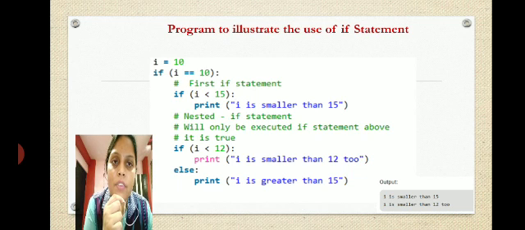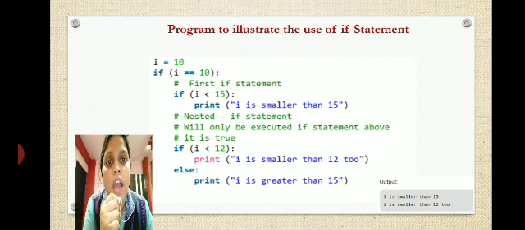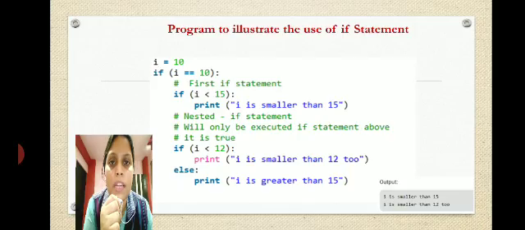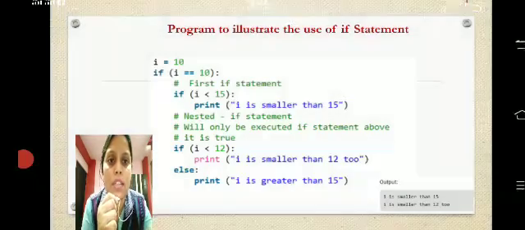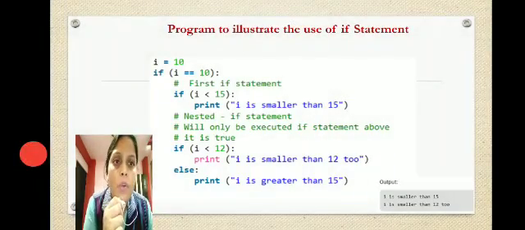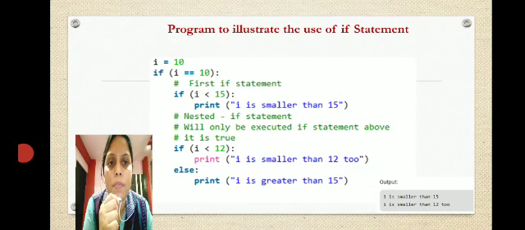Further, inside the if, you can see another if is written. See the alignment, see the indentation. Inside the if we have another if statement. If i is less than 15, we are printing "I is less than 15". So this is a nested if statement, and these lines written with the hashtag, if you do not type them while writing the program, it is also okay. These are your comments. Repeatedly I am saying, don't get confused with this type of statements. It will only be executed if the statement above it is true.